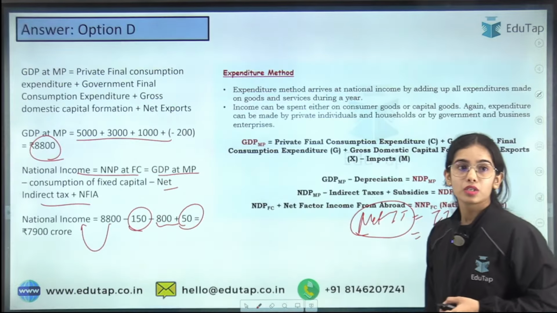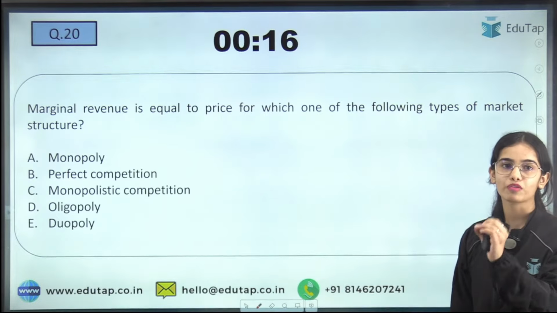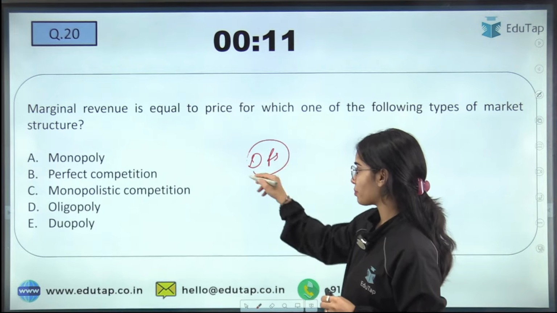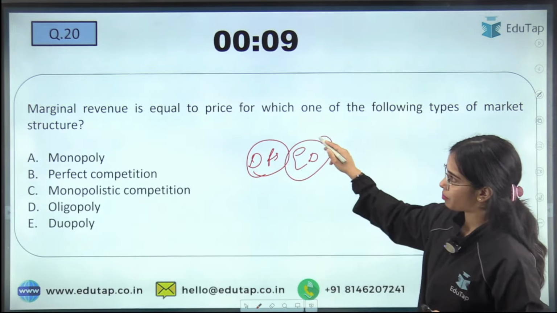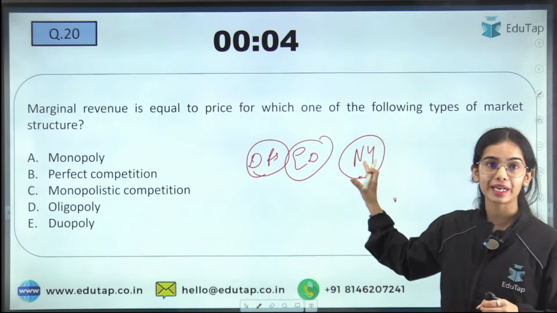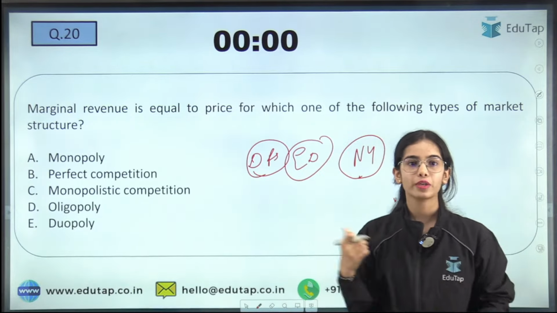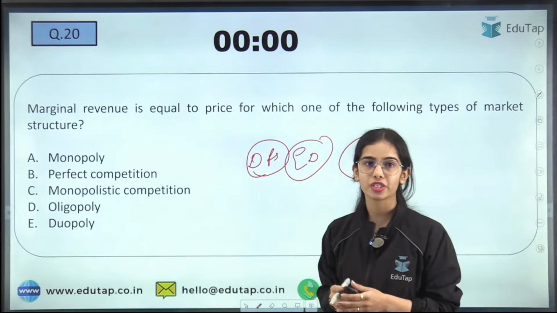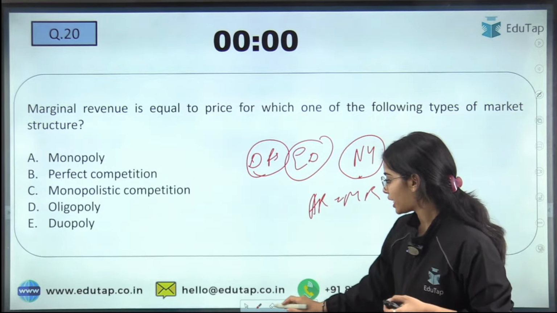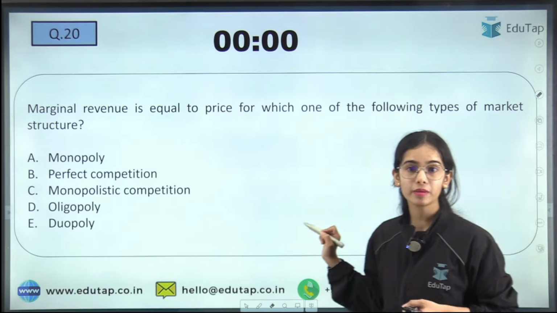Okay. So now coming to the next question: marginal revenue is equal to price for which one of the following types of market structure? We have completed the demand and supply chapter, the elasticity of demand, and the national income chapter. I tried to bring different questions from the national income chapter. Now coming to the market structure. Try to answer this question: if the marginal revenue is equal to price, that means average revenue is equal to marginal revenue. In which kind of market is it possible? I am getting the answer B here.